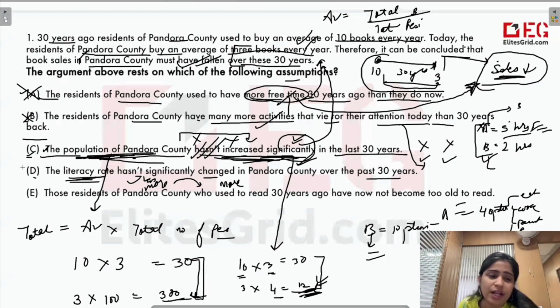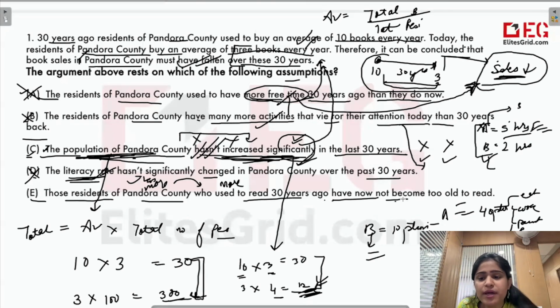So this cannot be the assumption upon which our conclusion has to depend, because literacy rate is not a reliable factor. It depends on the individual. If somebody is literate, then also they may not go for buying more books, and hence no impact on the sale of the book. Option E, those residents of Pandora County who used to read 30 years ago have not become too old to read.